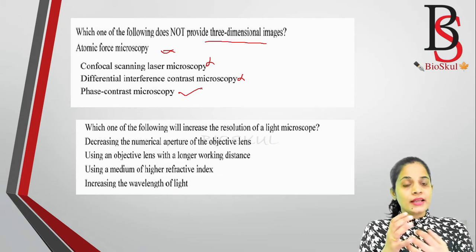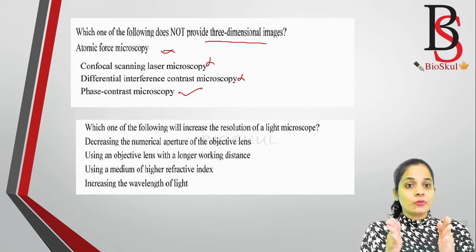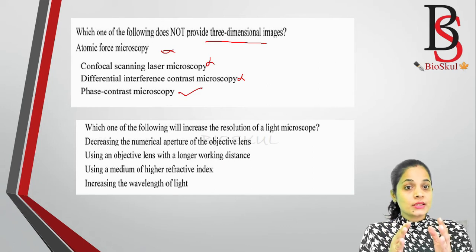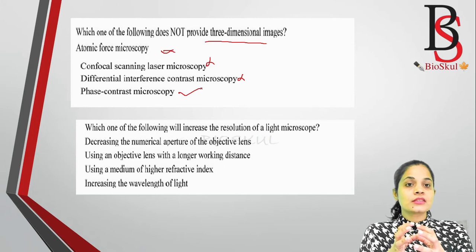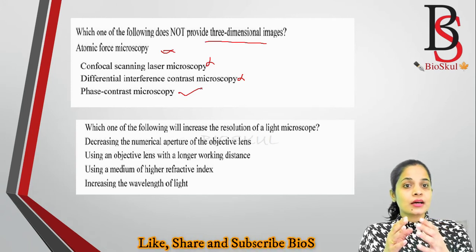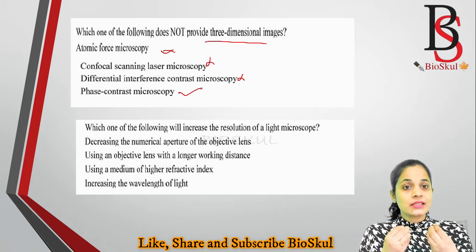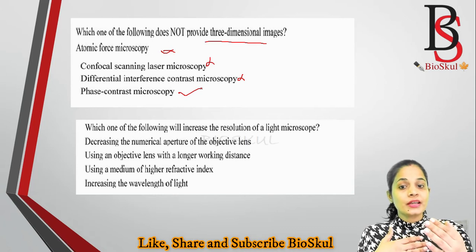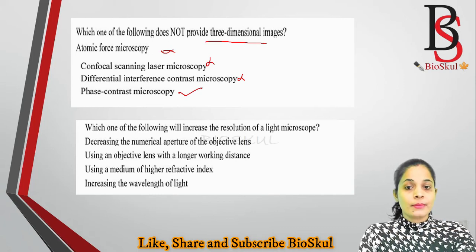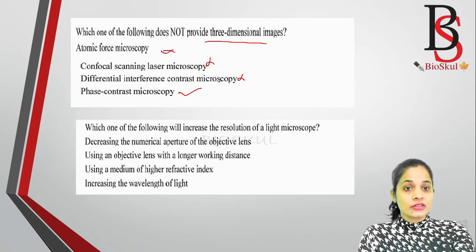Because in DIC microscopy the full numerical aperture of the microscope is used, whereas in phase contrast microscopy the annulus of the condenser lens restricts the numerical aperture, thereby the resolution of the image is reduced. But differential interference contrast microscopy provides the 3D image. So for this question the correct answer is phase contrast microscopy, option 4.